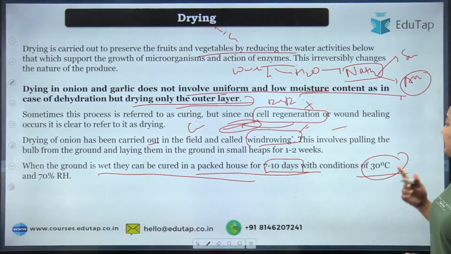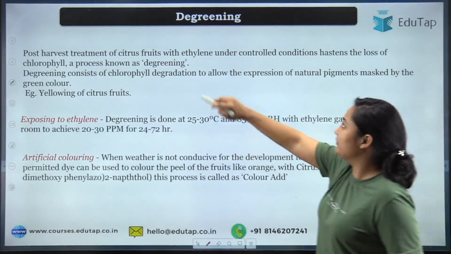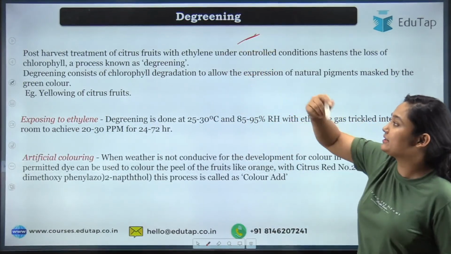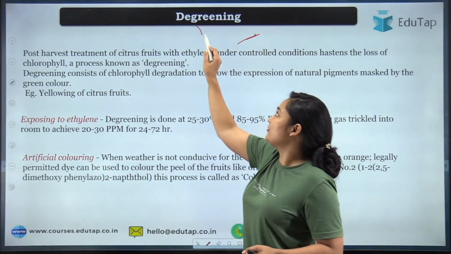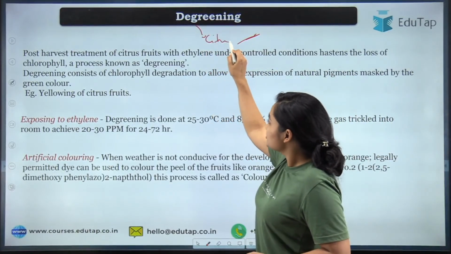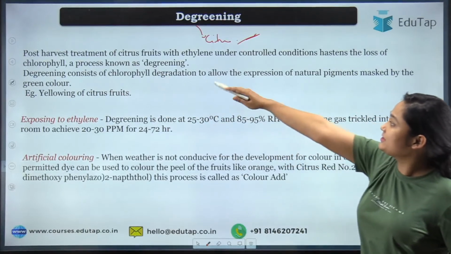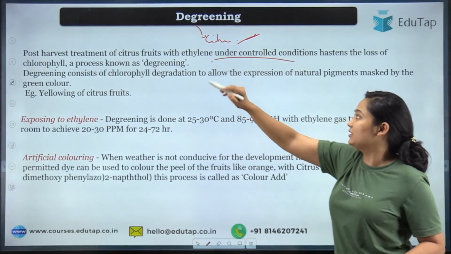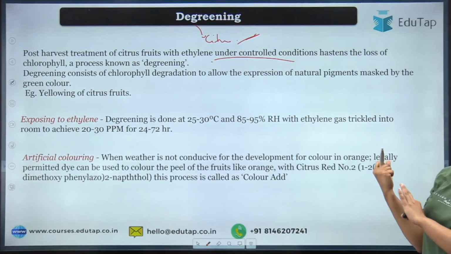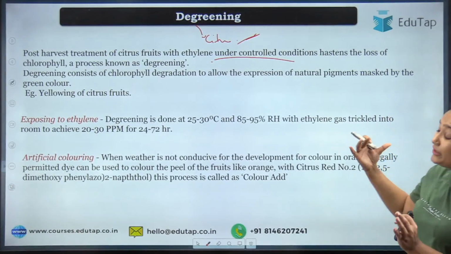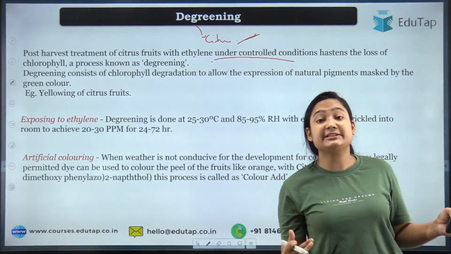Okay, now let's move to the next question. Before that we will discuss degreening too. So degreening is another step. Usually the step is followed in citrus fruit. So what is degreening? It's a post-harvest treatment. What we are doing is, under a controlled ethylene condition, you are removing the green color that is not desirable.